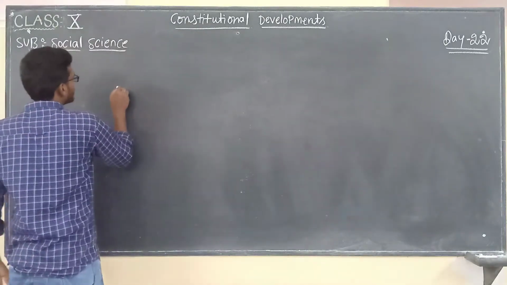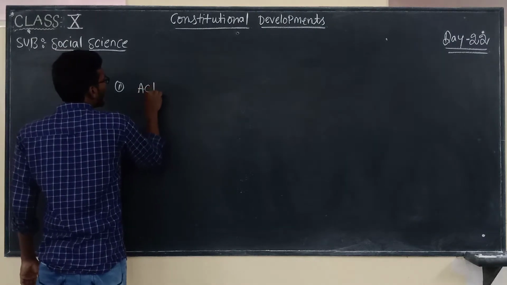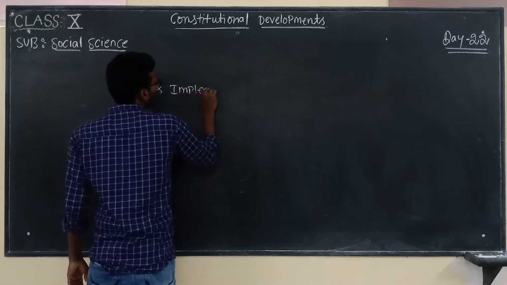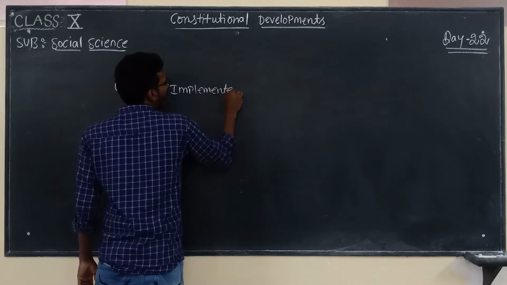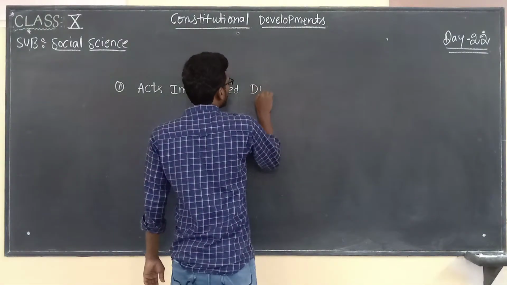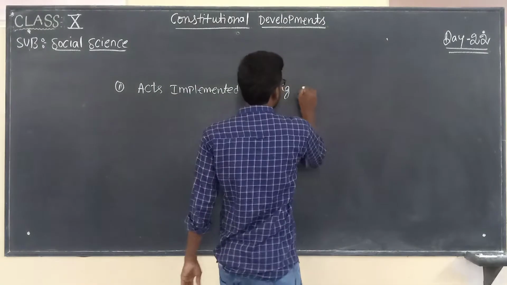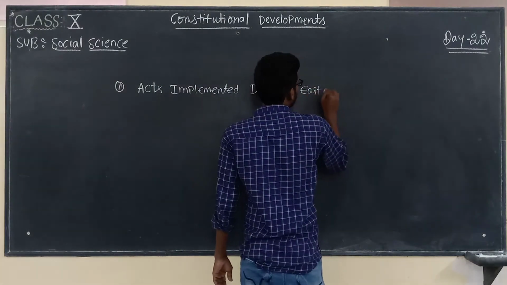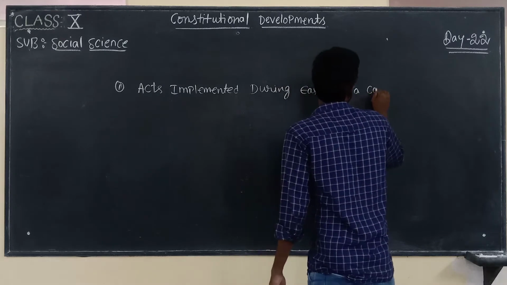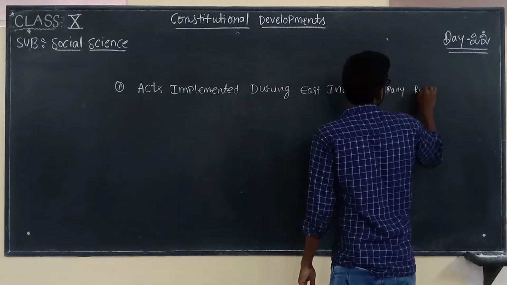First, we can say that acts implemented during East India Company rule.